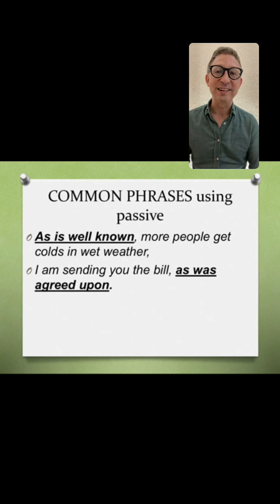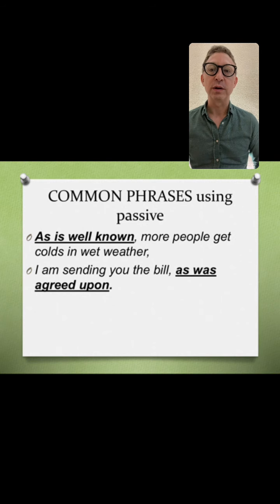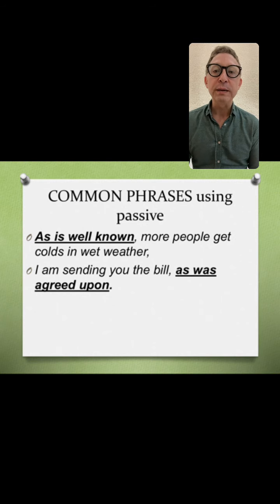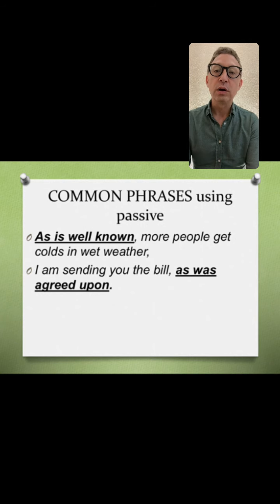Why did you say that? But if you say, "As is well known," then you are letting everyone know that I know, you know, the internet is everywhere. "As is well known, more people get colds in wet weather." As is well known is a really important phrase when you're giving a presentation and about to share information that everyone probably knows about, but it sets up your future argument.